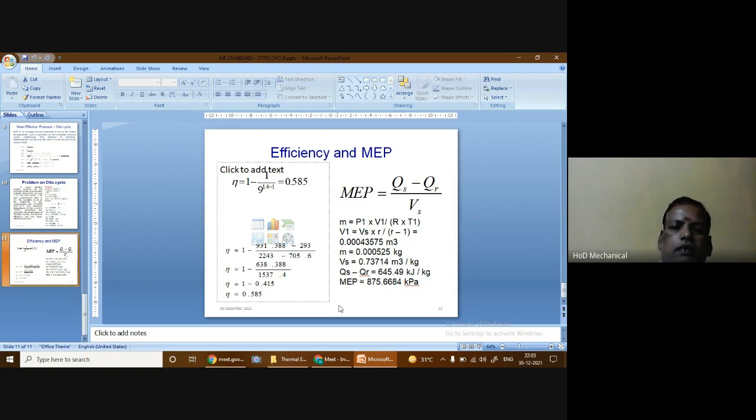In the next class, we are going to look at the determination of efficiency and the mean effective pressure of the diesel cycle.